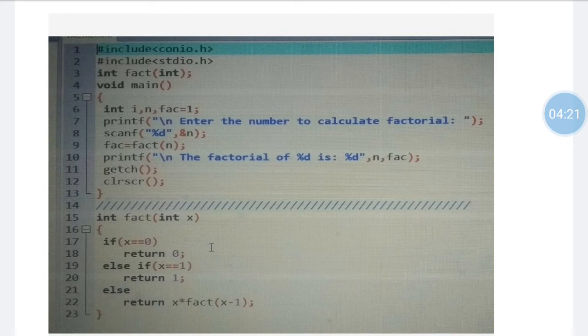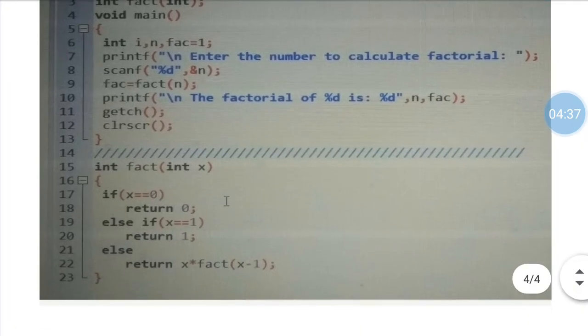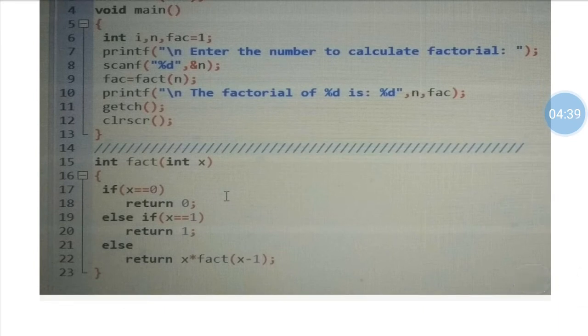Fact is our function. Now we have the main function. In the main function, we have written all the statements, and then in the function definition part we have called the function again.